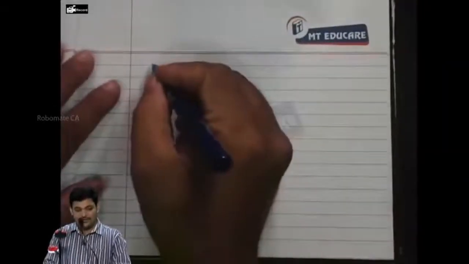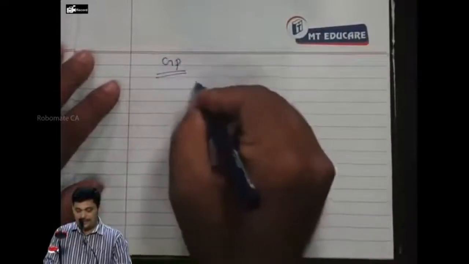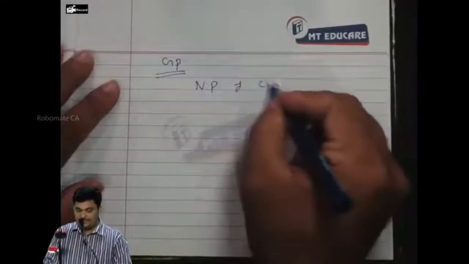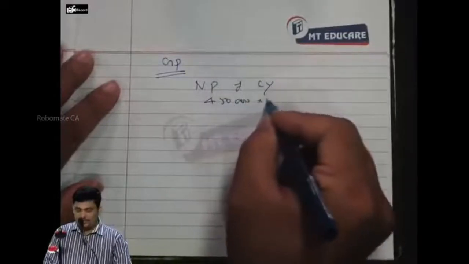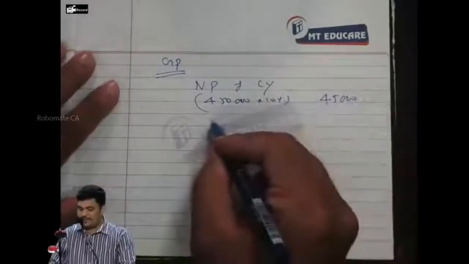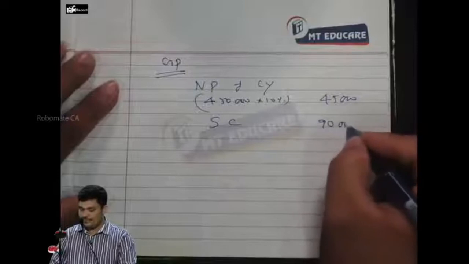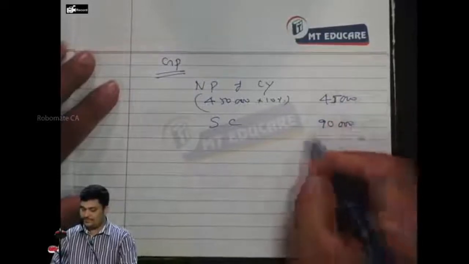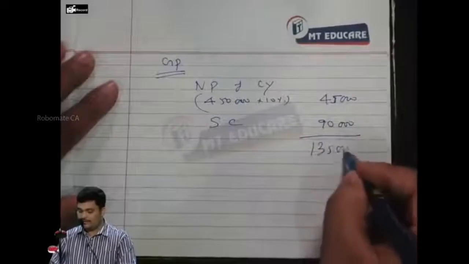So thereby what you should take up is the net profit of current year, 4,50,000 into 10%. How much? 45,000. Standing charges 90,000. So what is that amount? 1,35,000.